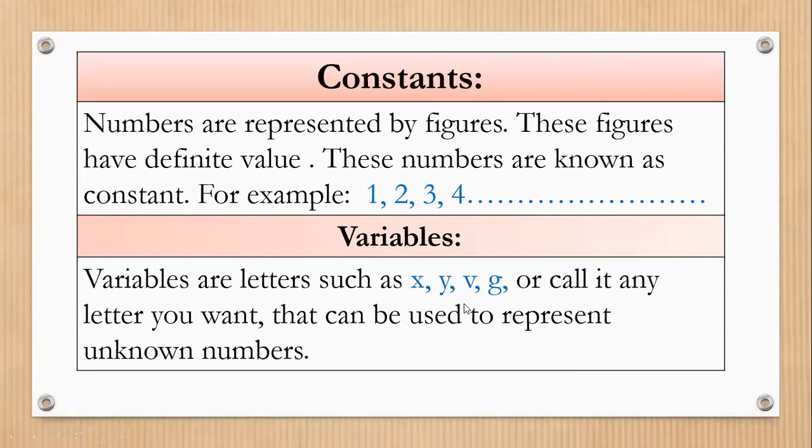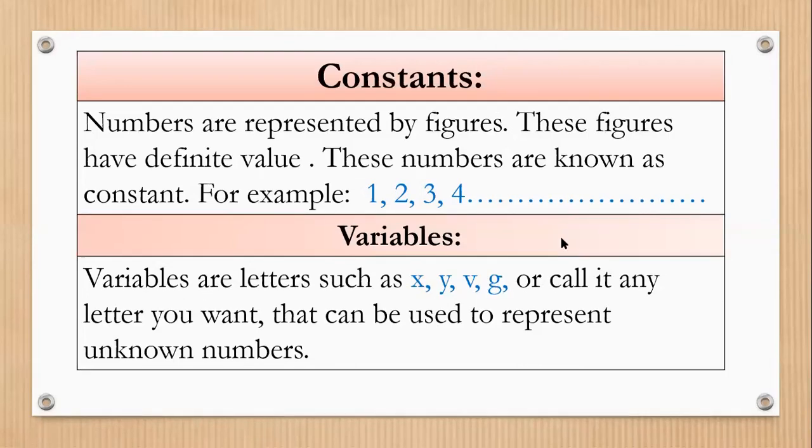For example, if X is there, we can assign any constant value. For example, X is equal to 1, X is equal to 2. What we are doing is assigning a value to the variable. So these are the constants and variables. Constant means numbers represented by figures, and variables means letters, alphabets.